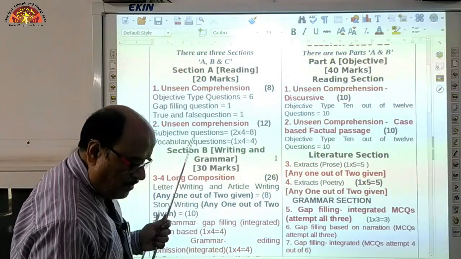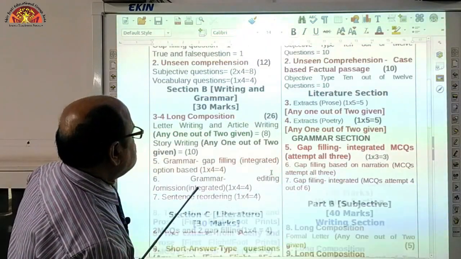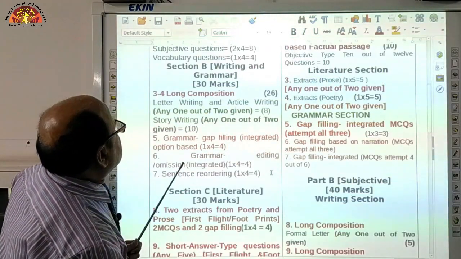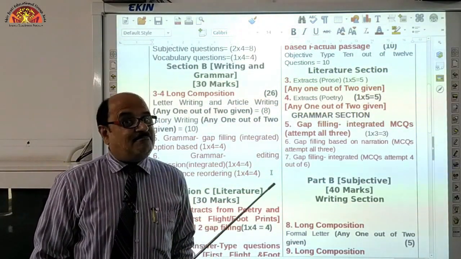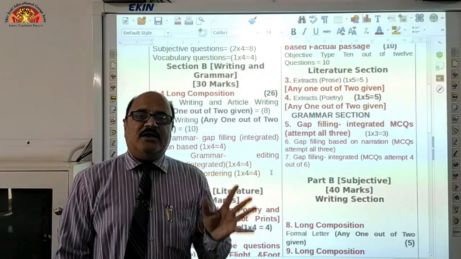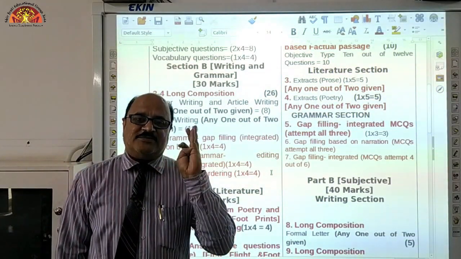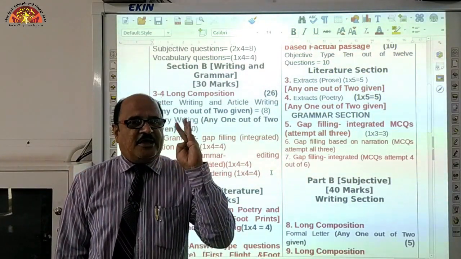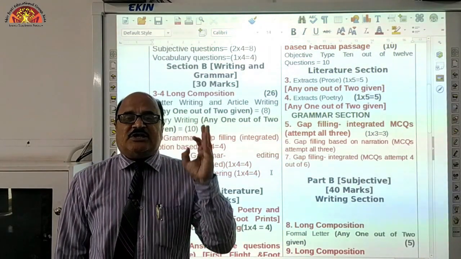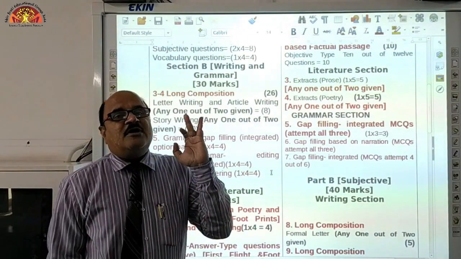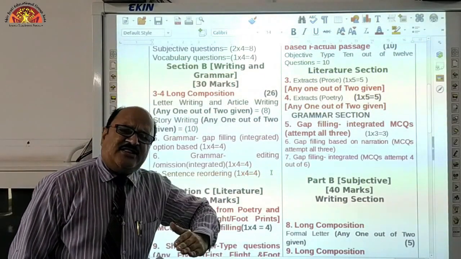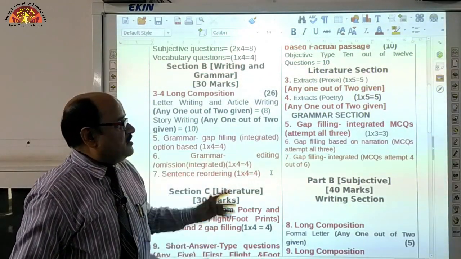So, section A must be clear to you. Now, you can see, section B, the writing section, was there, but earlier, let me explain, what used to be there? Section A, section B, section C, section D. Section A was the reading section, section B advanced writing skills, section C grammar, and section D was literature. Means separately they were bifurcated, but not now.